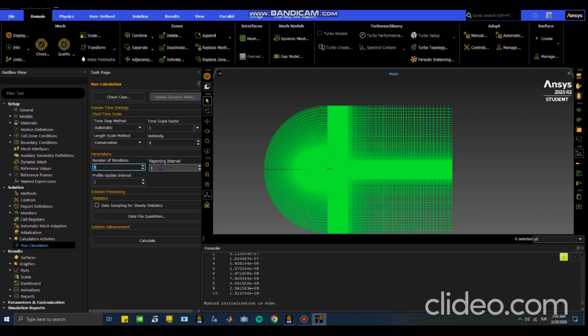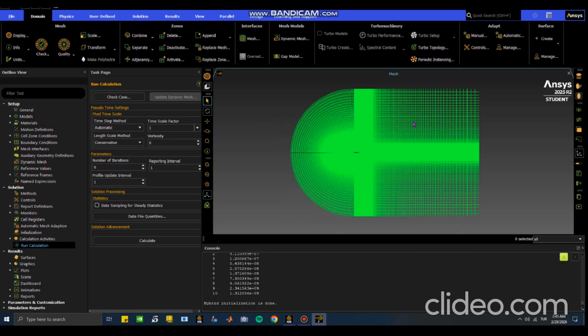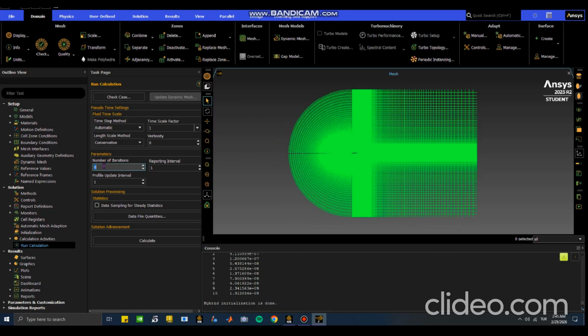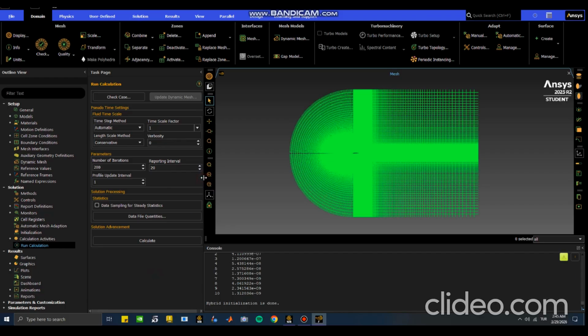For now, I want just to see a simple result, whether it's converging or diverging. 200 iterations and a reporting interval of 20 is more than enough for my case. Okay. And hit calculate. It will take maybe 2 minutes, 3 minutes, that's all. I will see you later then.